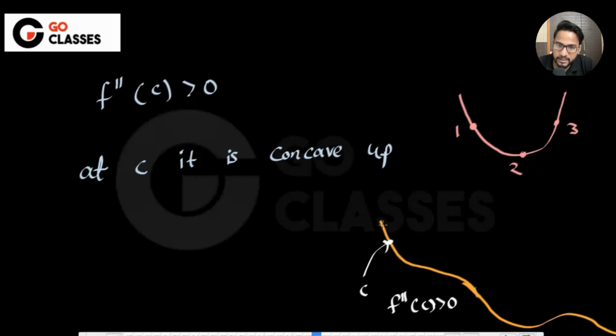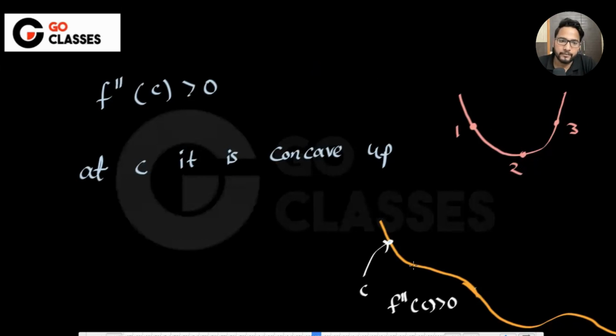So here I'm saying it is concave up, and if you try to complete this, it will be something like this, right? It is concave up, and I'm in this portion currently. So what I'm saying here is that this is some random function f, and at c I calculated that f double dash c is greater than 0. Then at c it must be looking like this or this, or maybe at the bottom, maybe somewhere flat, or something like this. So basically at c it will be concave up.